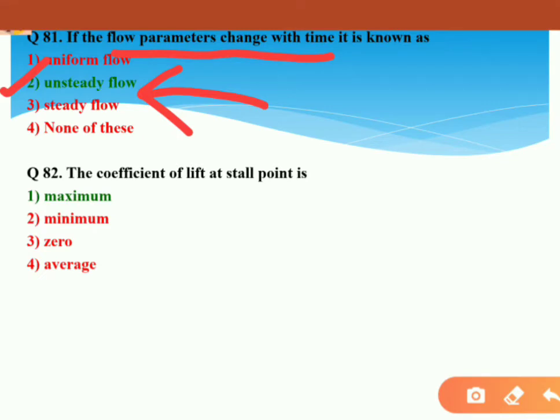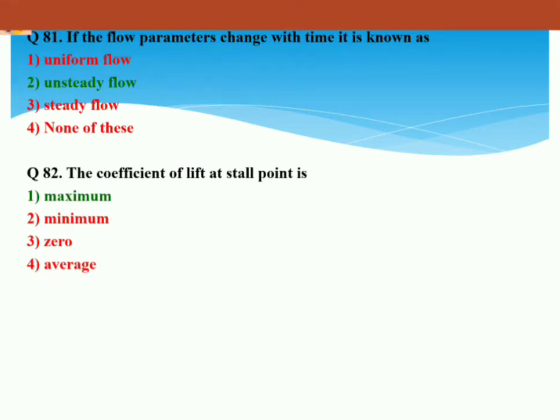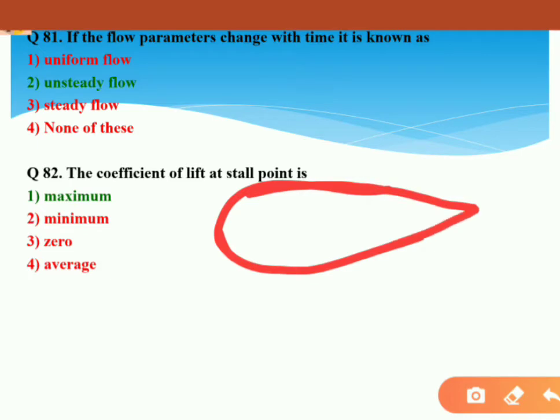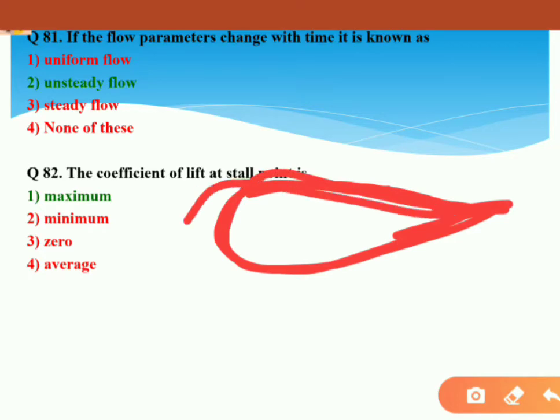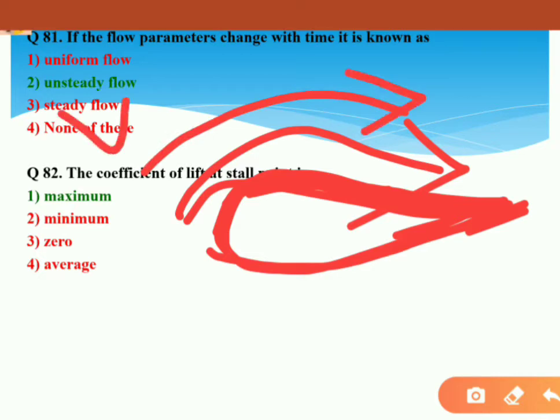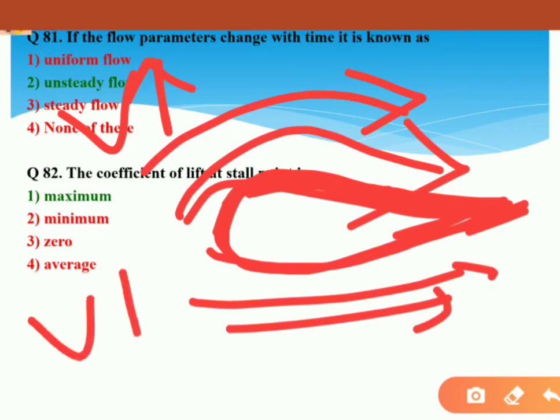The coefficient of lift at stall point is... so first see that this question is related to aerodynamics. Suppose it's an aerodynamically designed body for an aircraft or aeroplane. Here the velocity at its upper surface is very high, but at the lower surface the velocity is low.